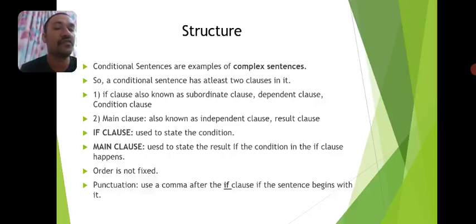And if we prefer to begin the sentence with the main clause, the main clause should never be followed by any punctuation marks. So no matter which part of the sentence is used to begin the conditional sentence, we always have to focus on the punctuation as well as the pronouns in the sentence.